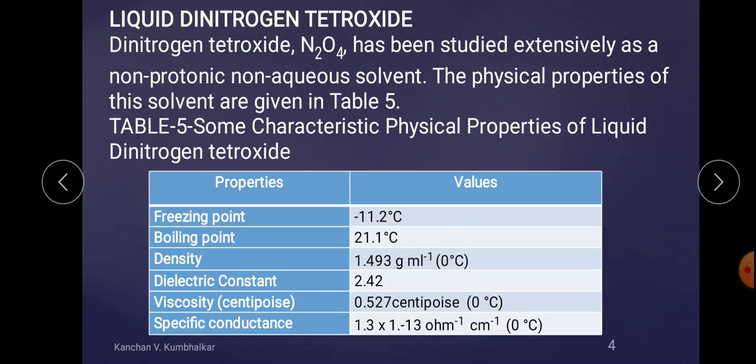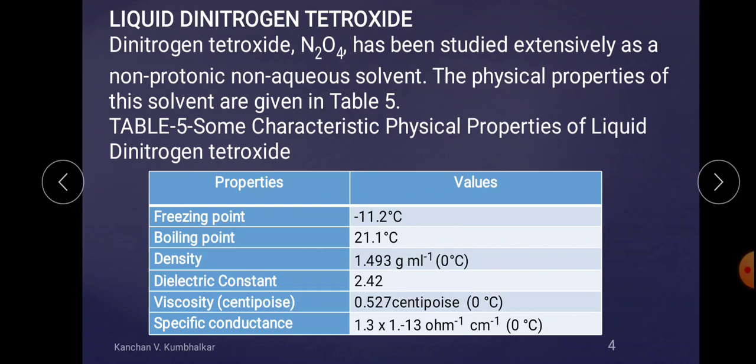Now, liquid dinitrogen tetroxide, that is N2O4, has been studied extensively as a non-protic and non-aqueous solvent. What is meant by non-protic? The solvent which contains H positive ion, or after dissociation generates H positive ion, is known as a protic solvent. And a non-protic solvent means the species which does not contain hydrogen and after dissociation does not give H positive.